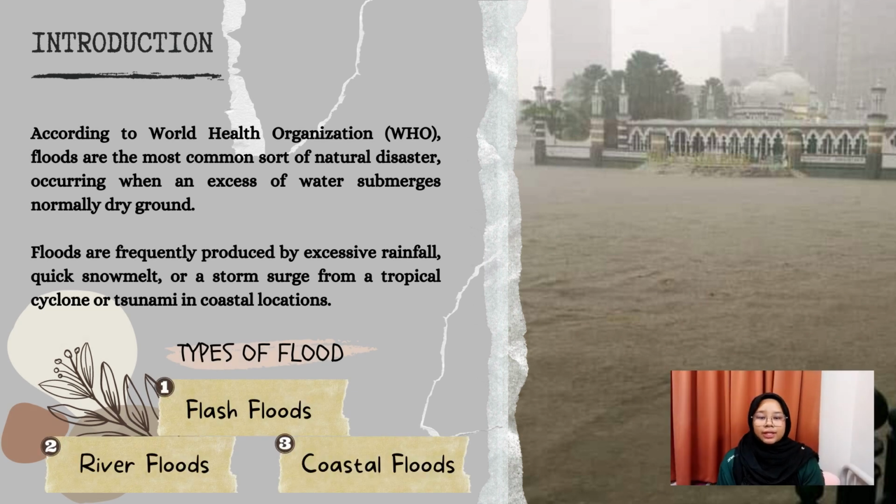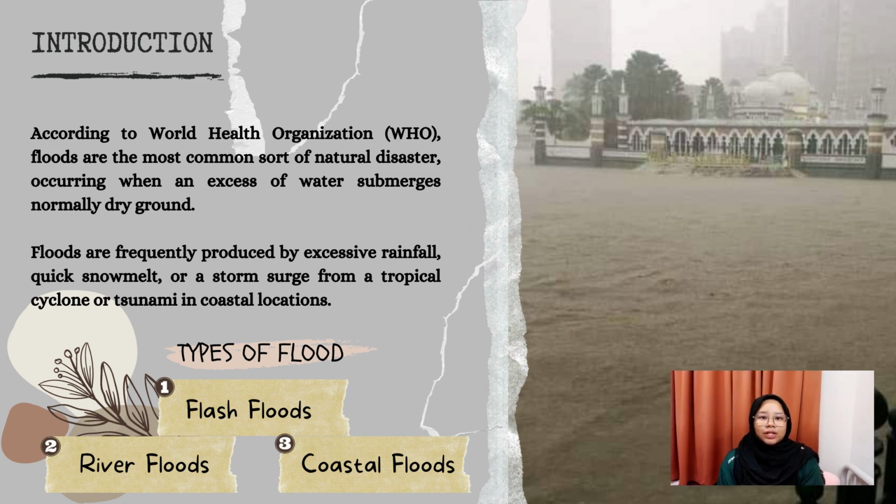Flooding occurs when an excess of water submerges normally dry ground. Floods are frequently produced by excessive rainfall, quick snowmelt, or a storm surge from a tropical cyclone or tsunami in coastal locations. There are three types of floods, which are flash floods, river floods, and coastal floods. Flash floods are caused by rapid and severe rainfall, which rapidly rises water levels.